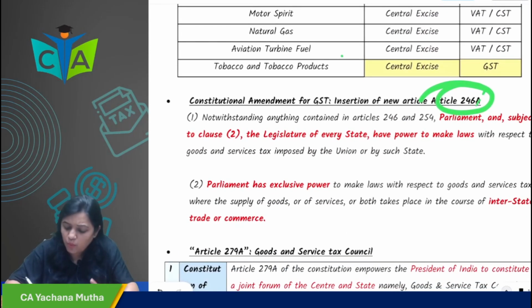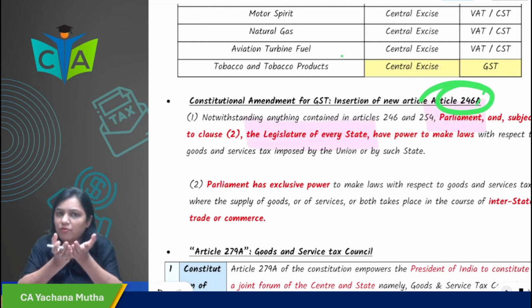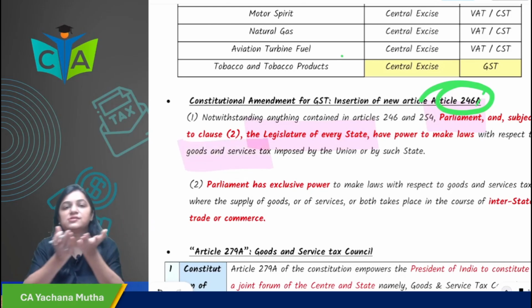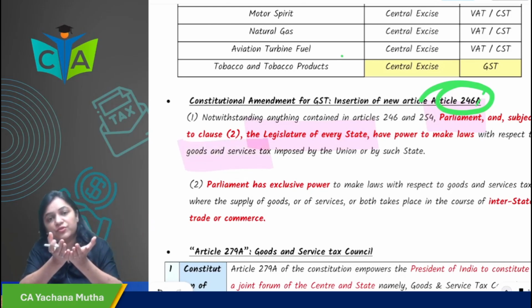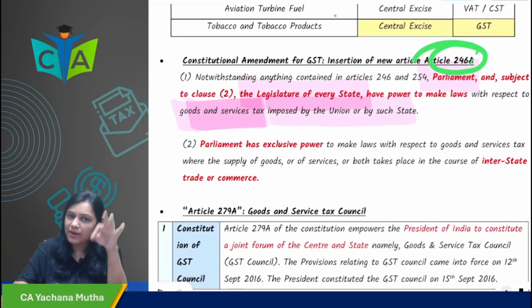So government has introduced a new article for implementation of GST, which is very simple. What did they say? The parliament and legislature of every state have the power to make law with respect to GST. The parliament and the legislature of the state will come together and make law, which will be called GST, goods and service tax, imposed by union or by such state.